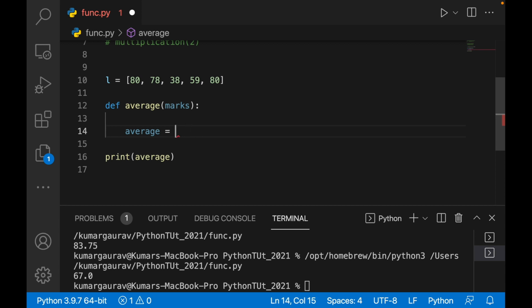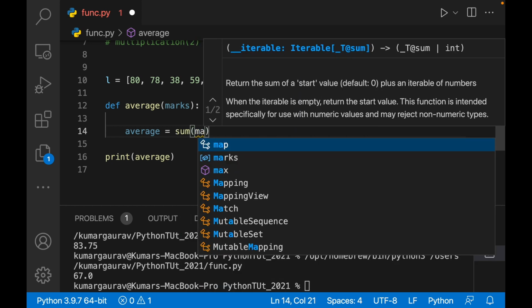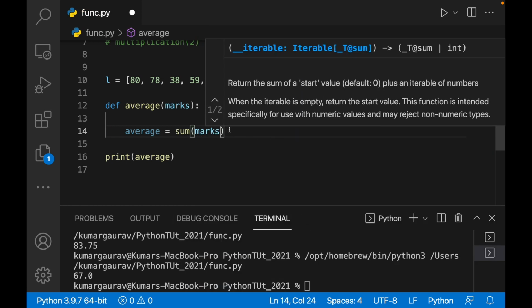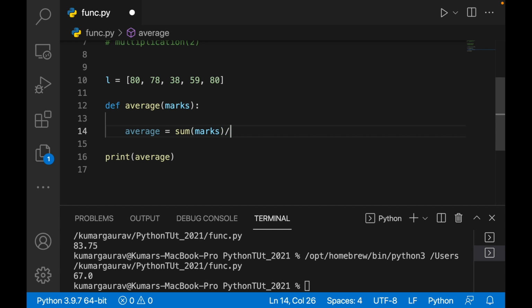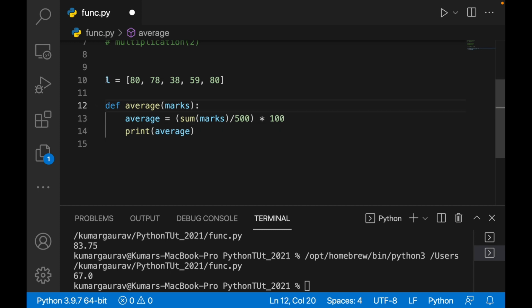So you define it one time. So average equals to sum of marks, okay, sum of marks divided by 400 into 100, okay, I think 500, sorry, and then you write print average, okay. All right, so this is one function, you have defined it. Now I'll just comment it out.